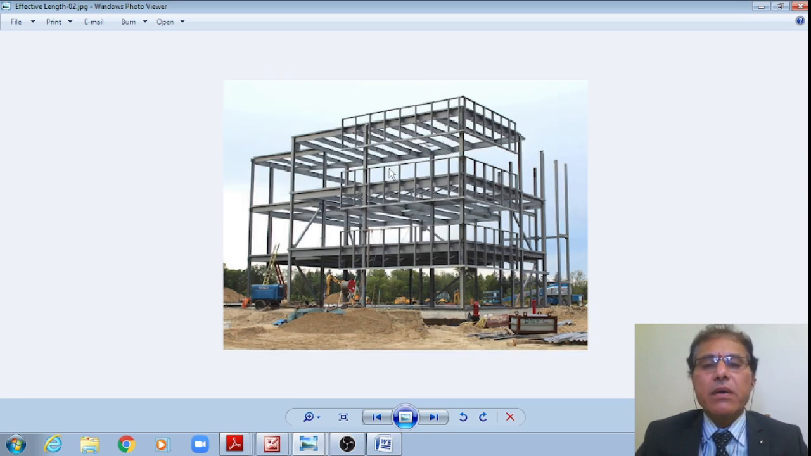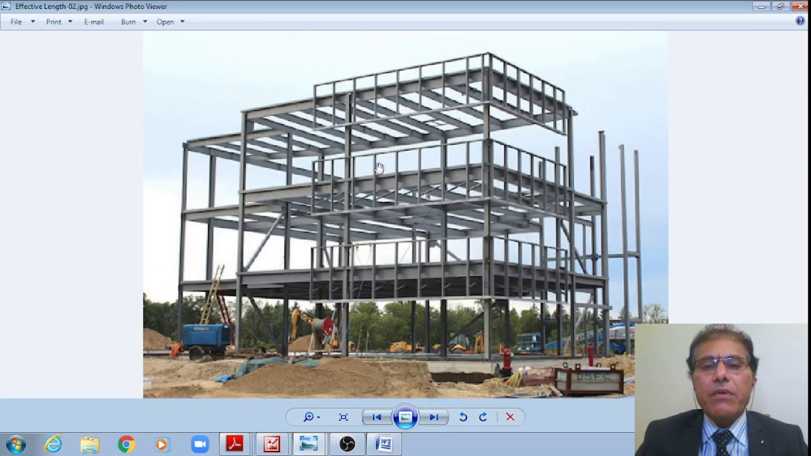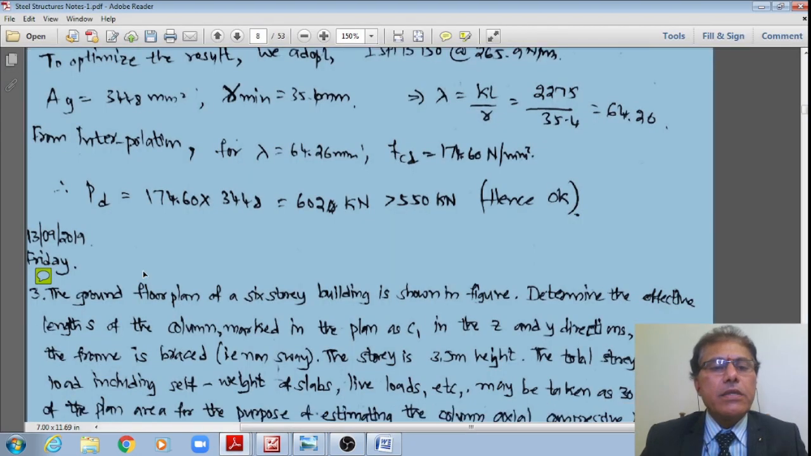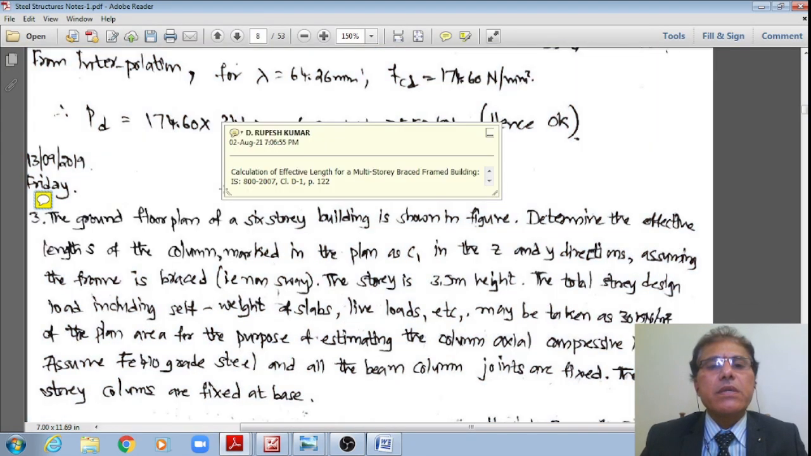One problem is like this, wherein for a multi-story steel framed building, we'll find out the effective length of the columns, for that of the ground floor and that of the first floor, so on and so forth. This is one problem, student. This is how the schematic, what I am showing, and this is how the problem. This is a problem of calculation of effective length of a multi-story braced framed building as per this class